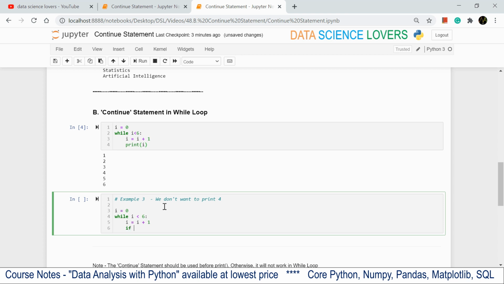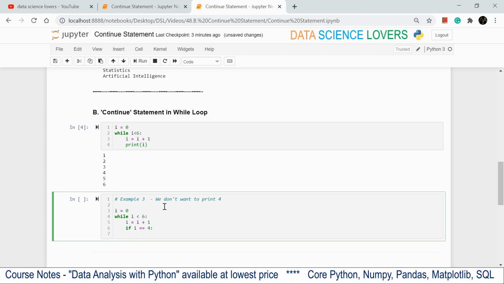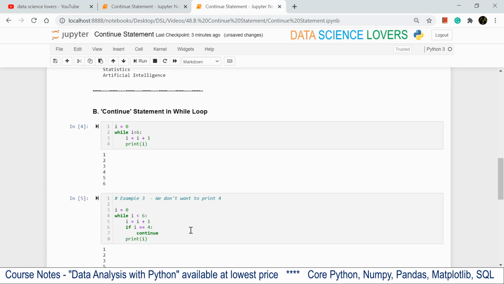Then we will give our continue statement, meaning for the element that we want to skip, we want to skip 4. So whenever i will be 4, then we want to skip, meaning we will use the continue statement for this. Continue, and at last the print function to print the elements of this sequence.